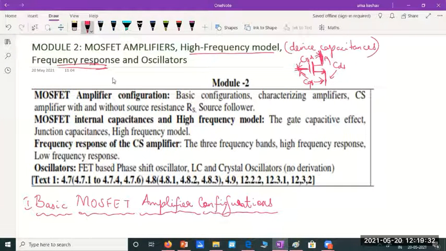What do we mean by frequency response? It is something you should have done in the lab. If you have started the CE amplifier, you would have done this frequency response. It is a plot of gain versus frequency. Usually the frequency, or the x-axis, is plotted on a logarithmic scale, and we'll use factors of 10.